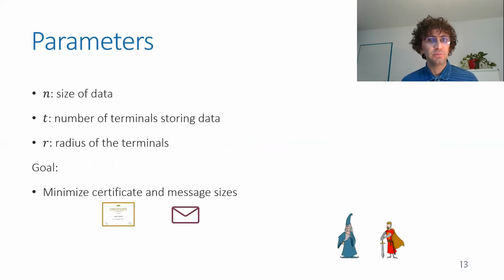The parameters of this problem, or the main ones that we look at, are first of all n, the size of the replicated data. We use n for this, as done in communication complexity, and not for the size of the network. We use t for the number of terminals storing data in the network, and r for the radius of the terminals, which is, roughly speaking, the largest distance between two terminals. Now, the goal is to minimize both the certificate and the message sizes.